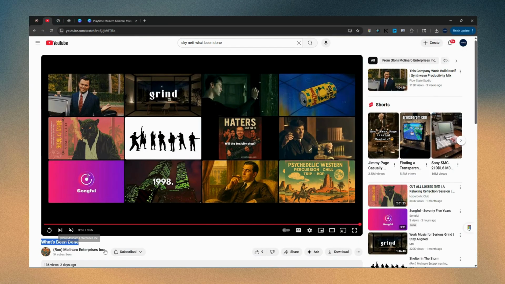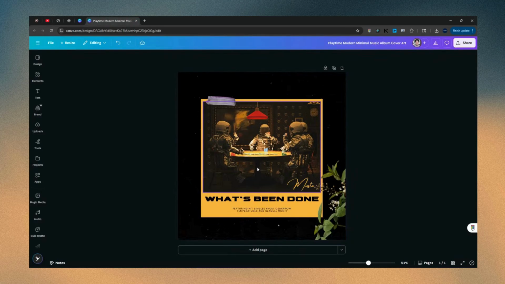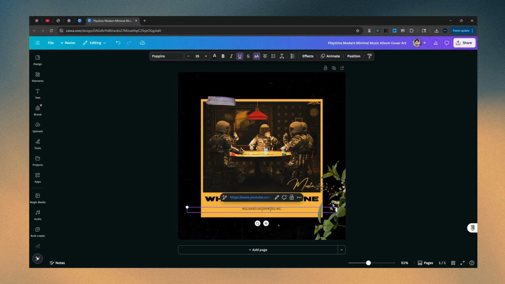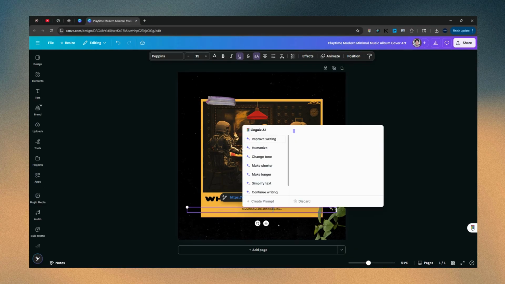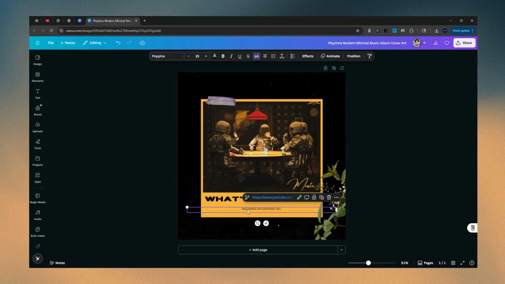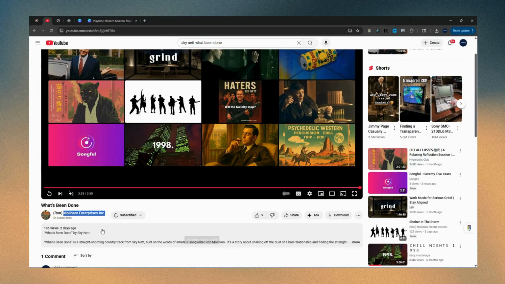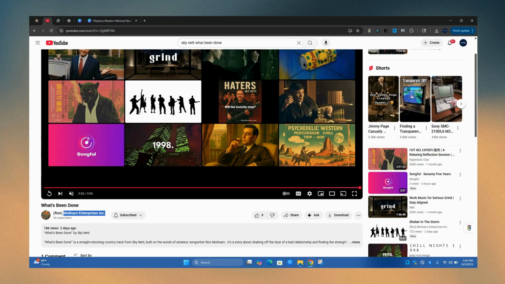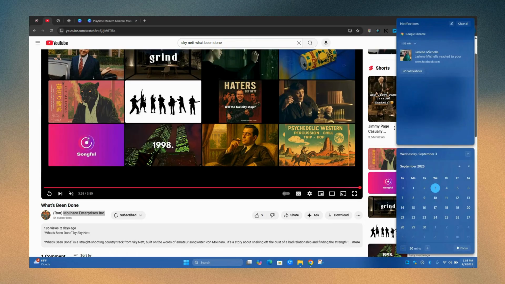Now we're going to go ahead and put Ron's name in here, but just his name of the label or the channel, I should say. And then don't mind if it hyperlinks because that's not going to be printed out, at least not that I've seen. But there isn't an underline there. I'm going to click here to fix that. And I'm just going to put, when was this posted? Let's put the date here. So it's 2 days ago, right? So that would be 9/1, September 1st, basically.